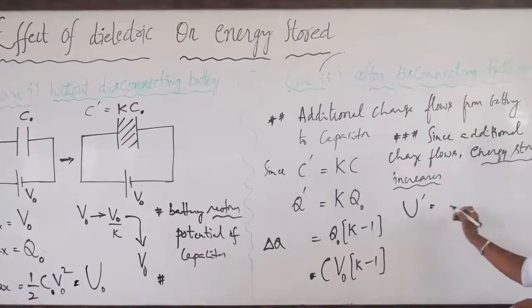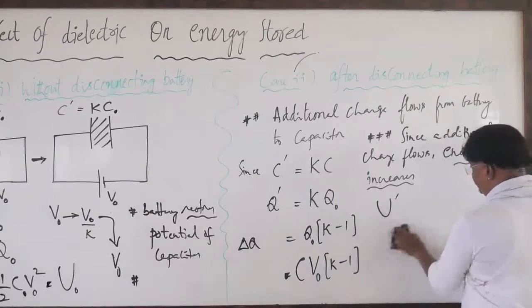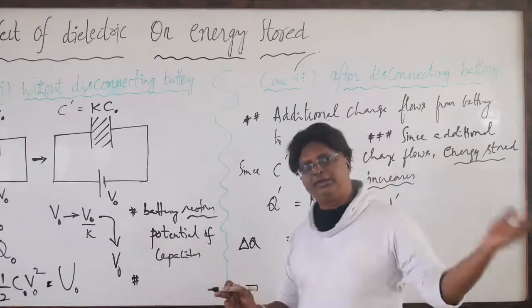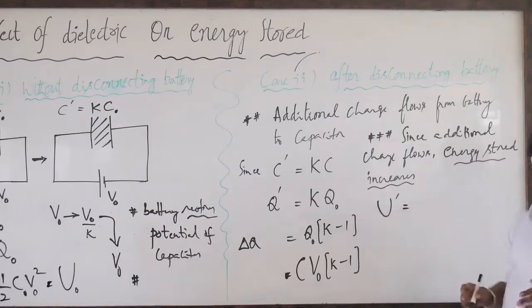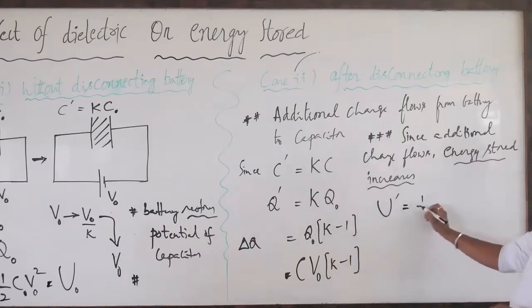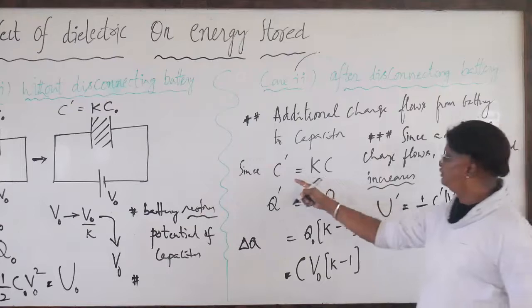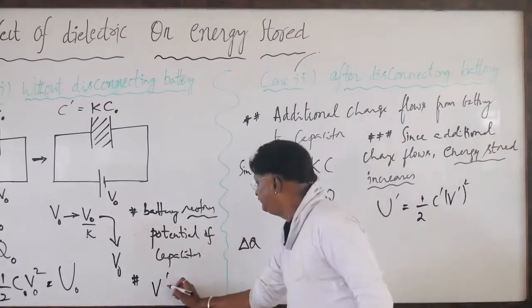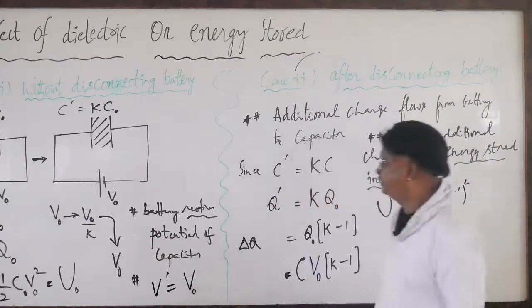So U prime is equal to, you can use any of the expressions, such as half CV squared; it doesn't matter. So U prime is half C dash V dash squared. C dash equals Kc, Q dash equals KQ, and since the battery restores, V prime is equal to V naught.